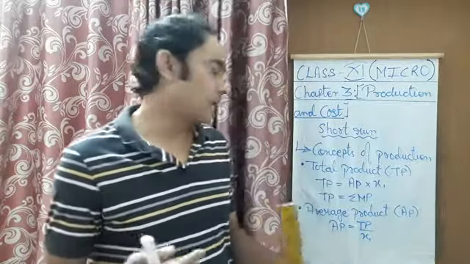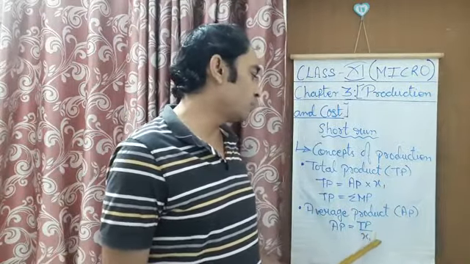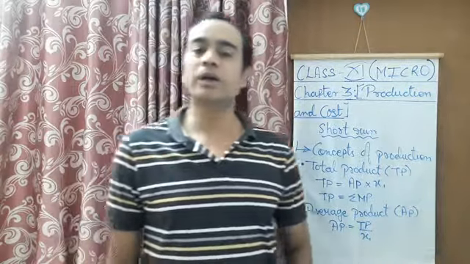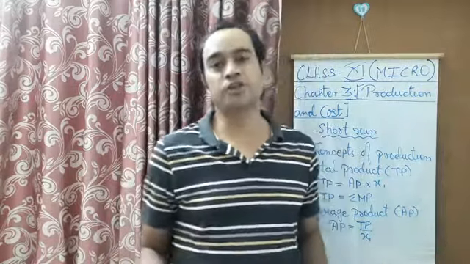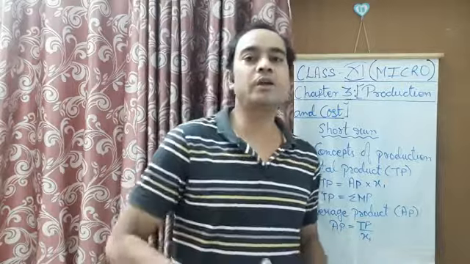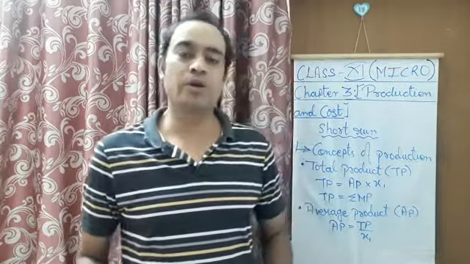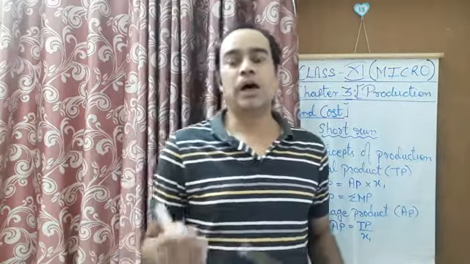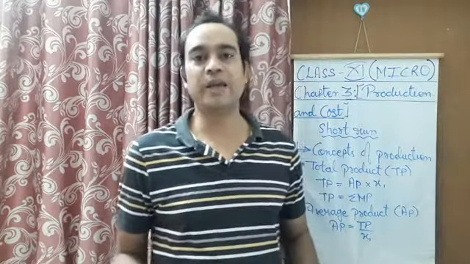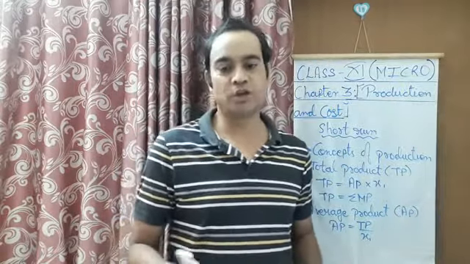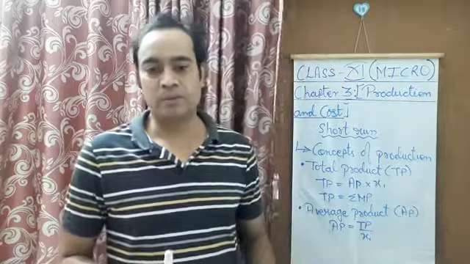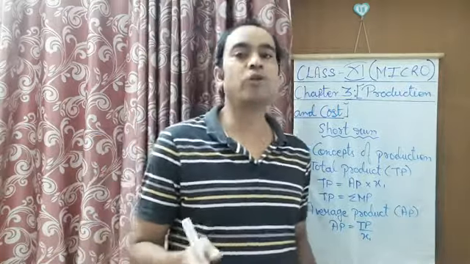So if we divide the total product by the units of labor, it will give us the average. Average means that at every unit of labor employed, how much production takes place. This is what is called output per unit of variable input.